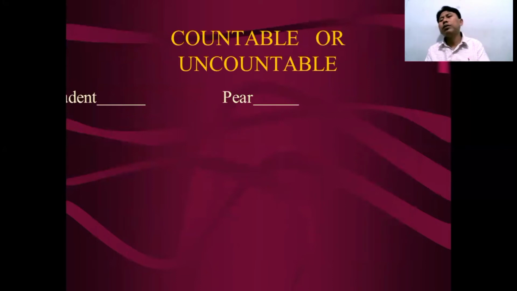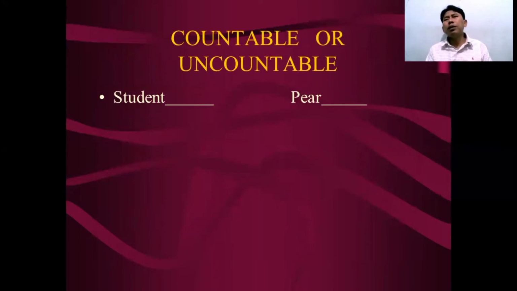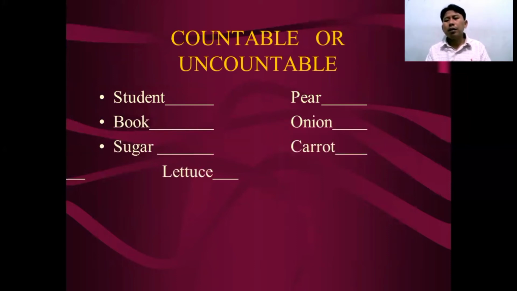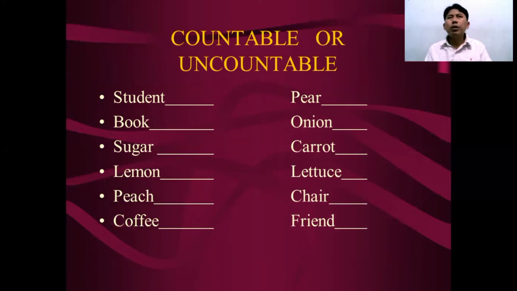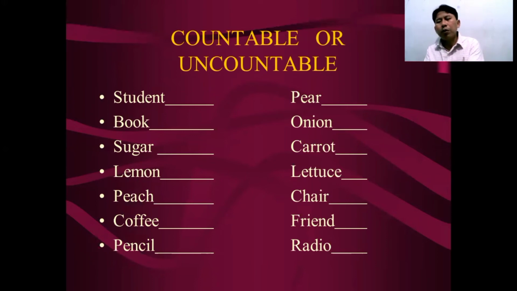Now let's check countable and uncountable. Here are the examples, and then your assignment is to guess whether these words are countable or uncountable. Student, book, sugar, lemon, peach, coffee, pencil, pear, onion, carrot, lettuce, chair, fabric.